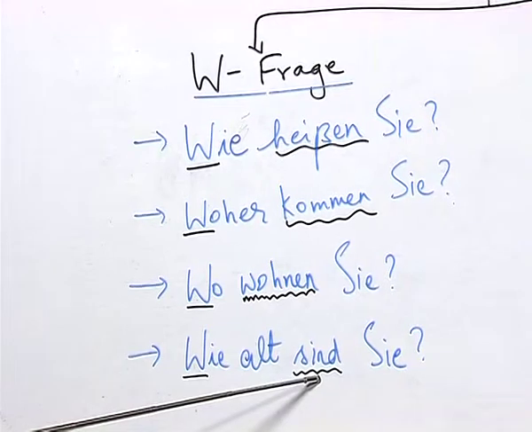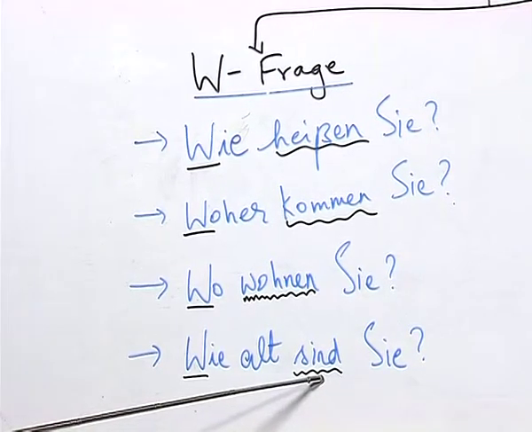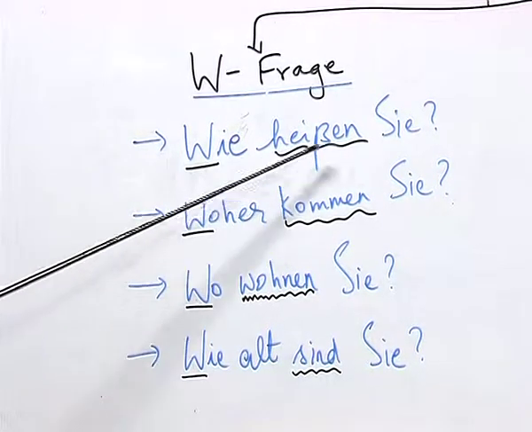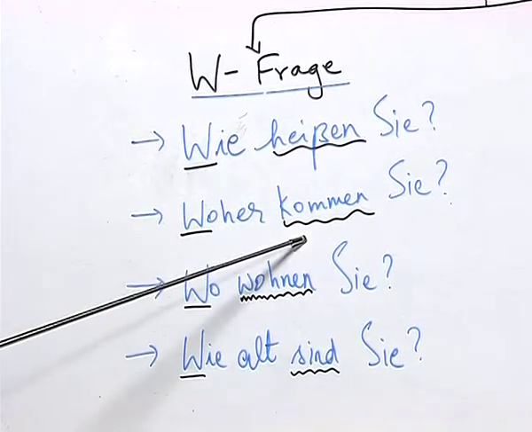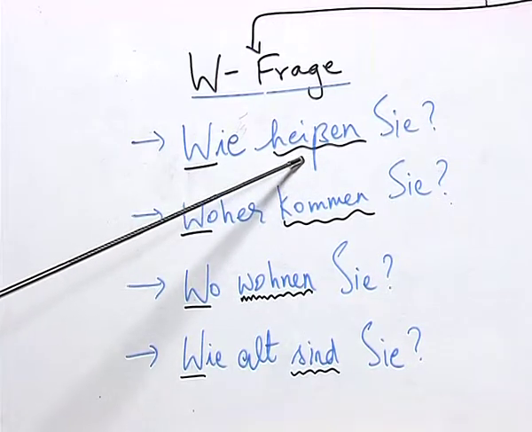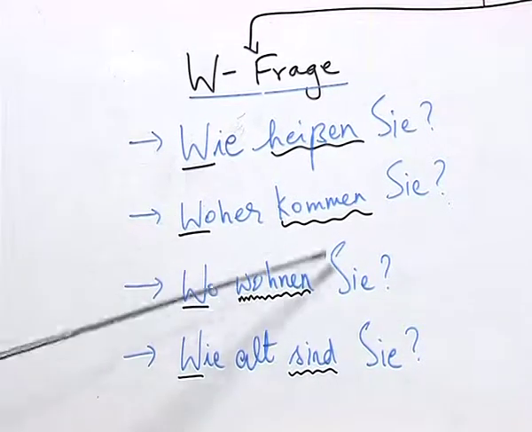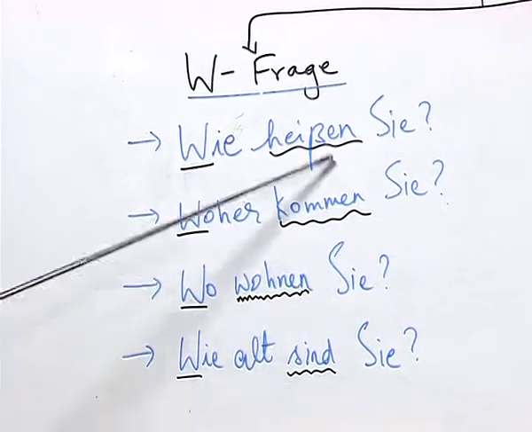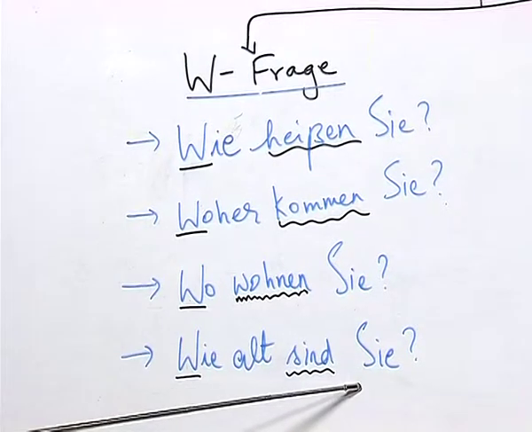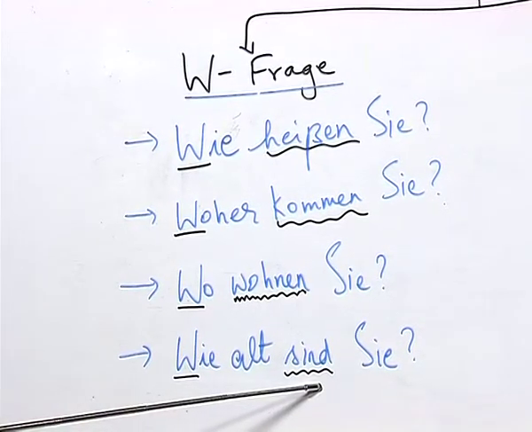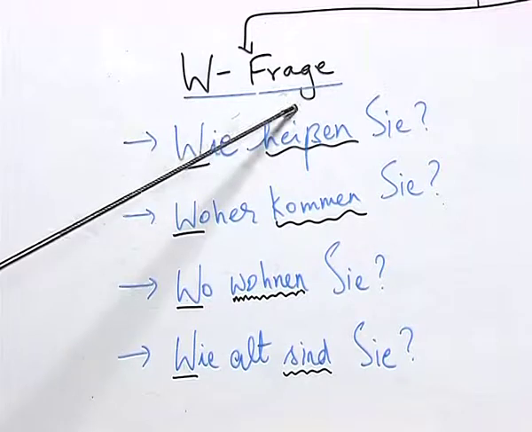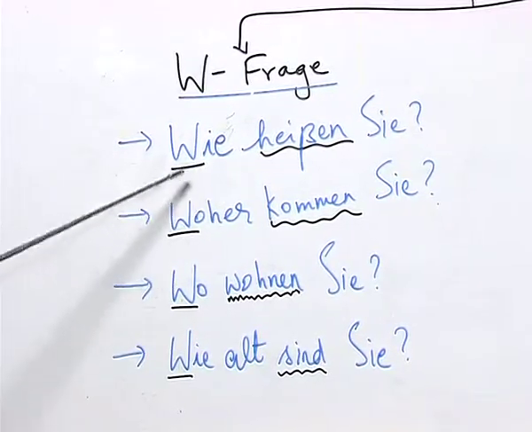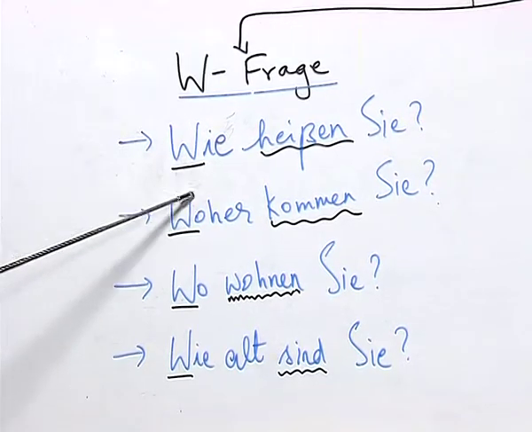Like in the statements case also, here in W questions, the position of the verb always remains at the second place. Therefore, all the verbs, as you can see here, heißen, kommen, wohnen and sind, and as you know, all these verbs are conjugated according to the pronoun. They are always at the second position in the W question, and a W question can be easily identified because it begins with the letter W.